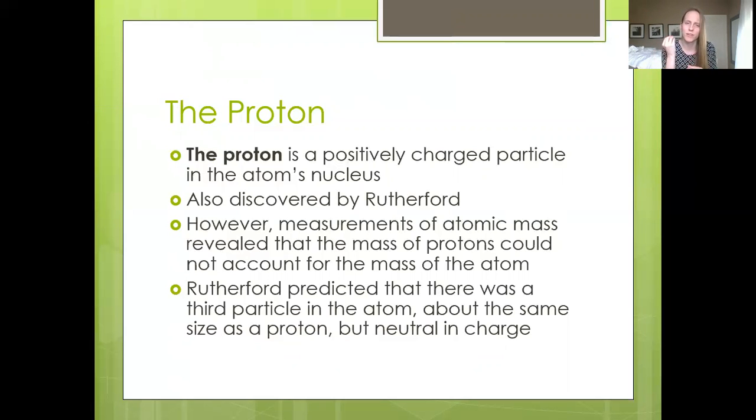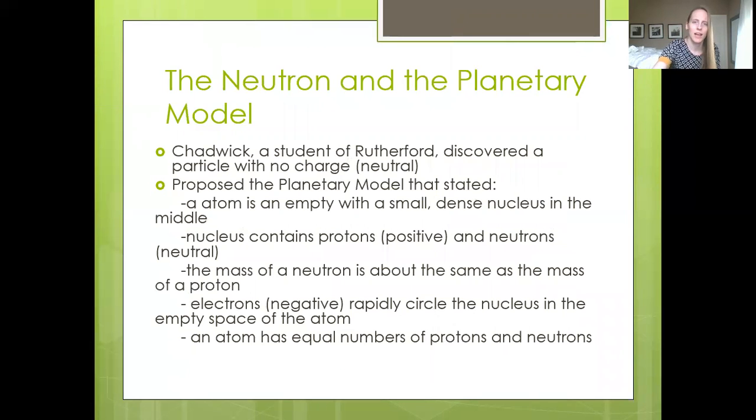So that third particle must be neutral, but he didn't discover what it is or where it was. That came from Chadwick, who was actually a student of Rutherford's. He discovered the neutral neutron, which is what we now call it, inside of the nucleus.